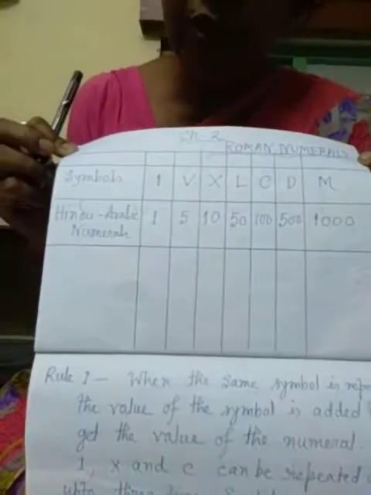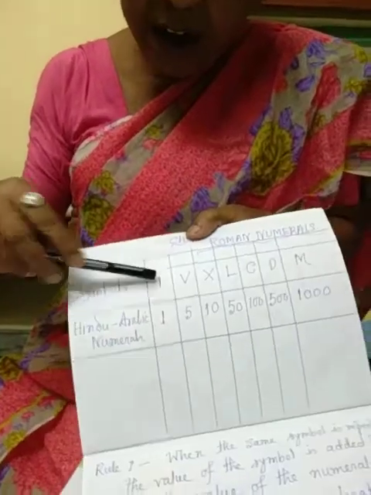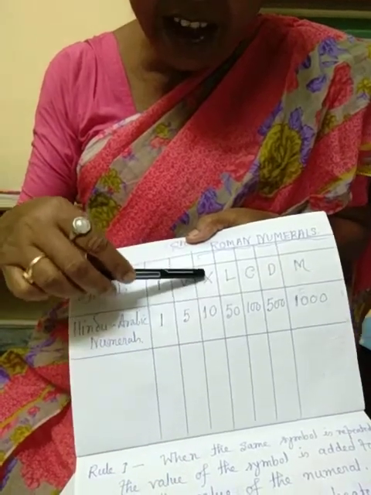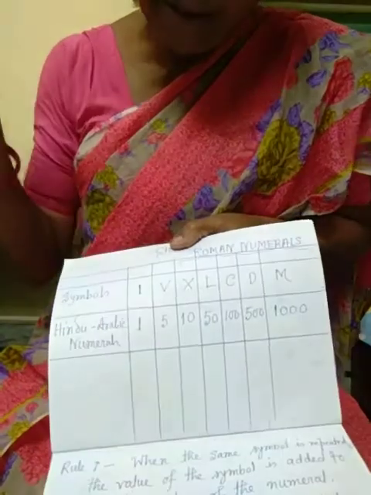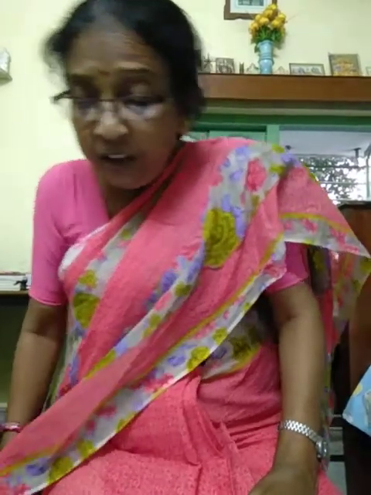I have done it in your class, but now I repeat it. Symbols: 1 is the Hindu Arabic number 1, I; 5 is V; 10 is X; 50 is L; 100 is C; 500 is D; 1000 is M. Okay, these are your rules. When the same symbol is repeated, the value of the symbol is added to get the value of the numeral. I have written it in your class. You must do it in the previous class chapter.